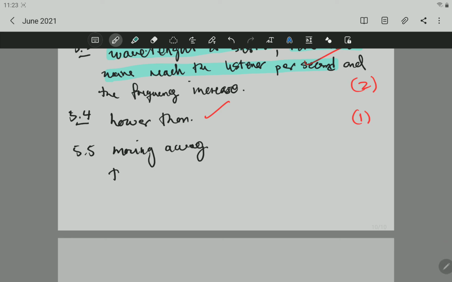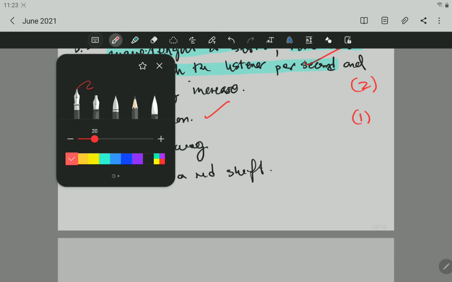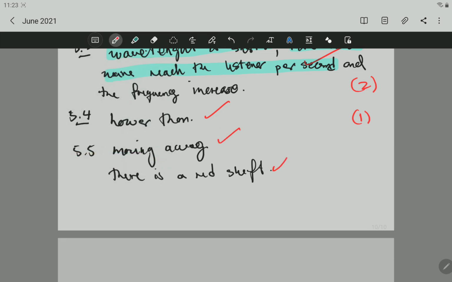There is a red shift. That is the answer. You can see a red shift, right? And there are 2 marks for that. The total is 10 marks.